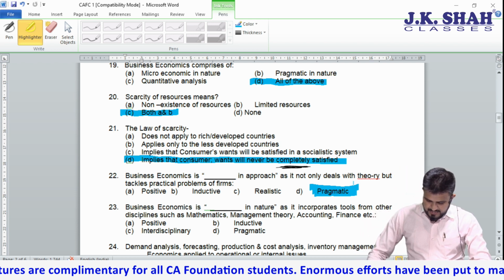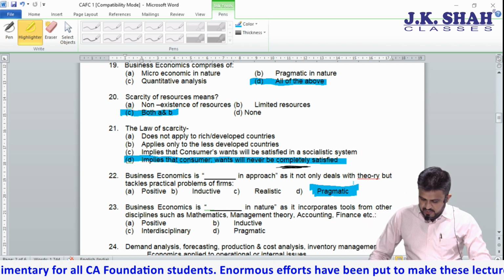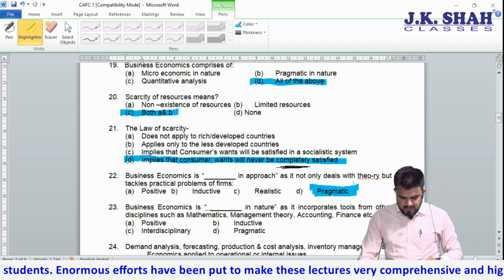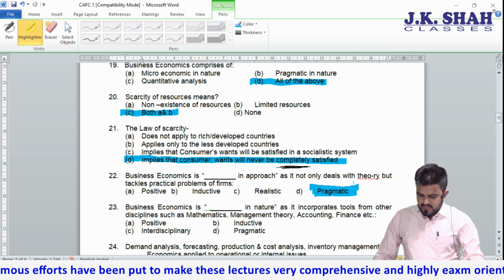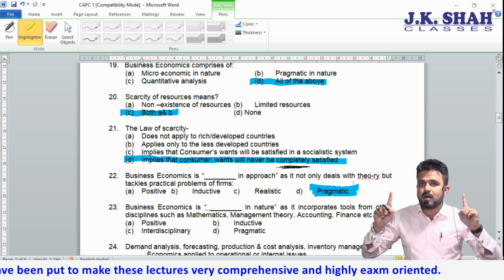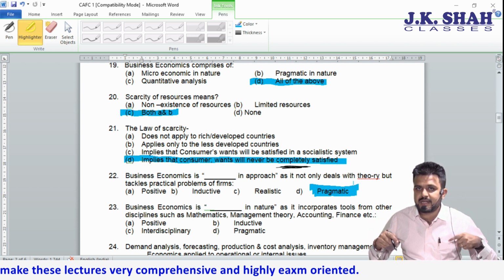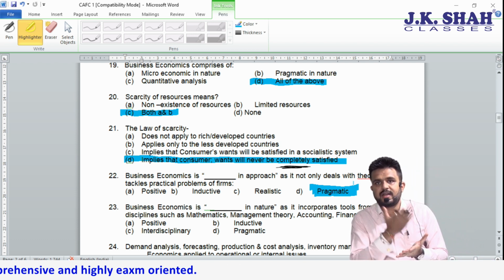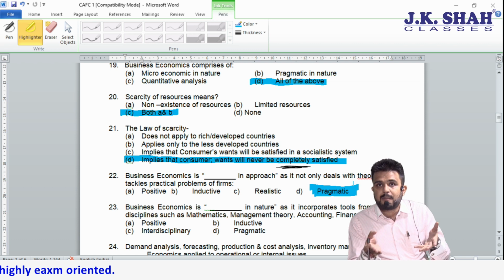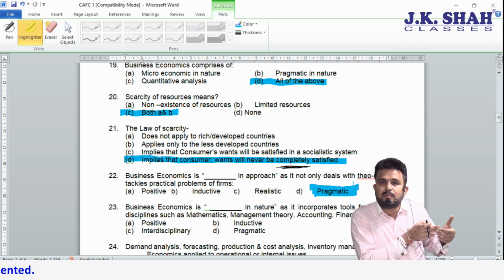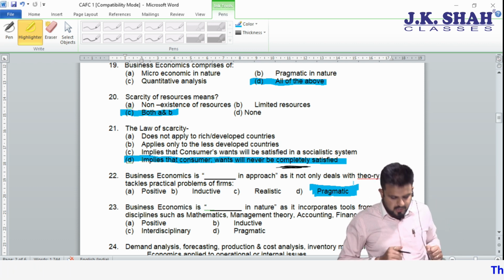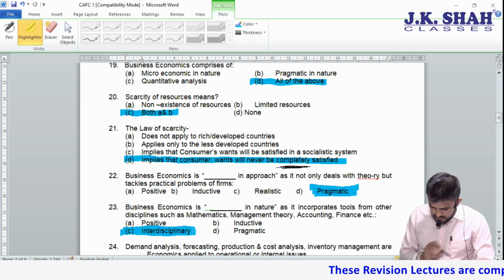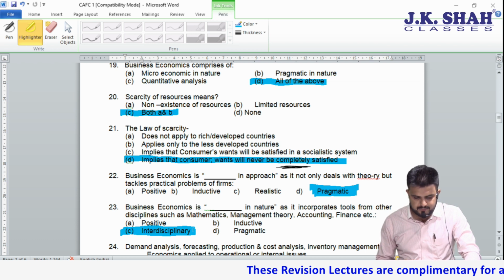23. Business economics is dash in nature as it incorporates tools from other disciplines such as mathematics, management theory, accountancy, finance. Now the word that comes to our mind is multidisciplinary. Accountancy, econometrics, management, finance, all those. But the other word given to multidisciplinary is interdisciplinary. See option number C. The correct answer is interdisciplinary.